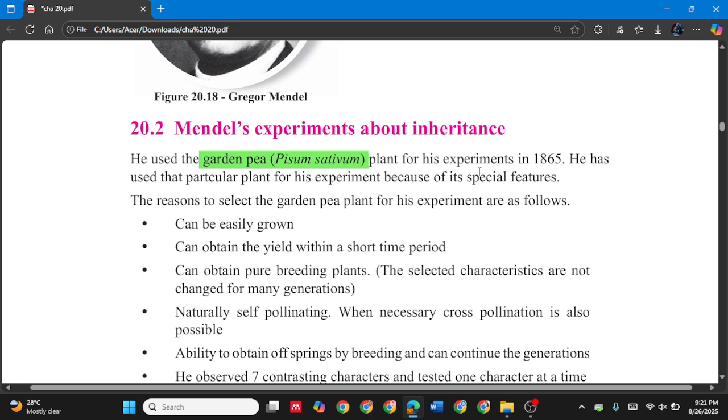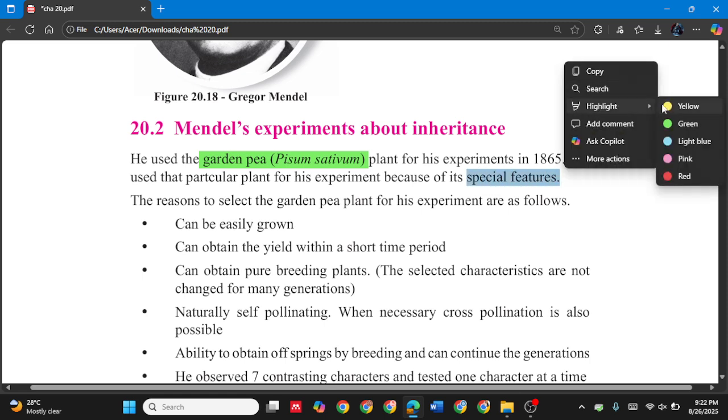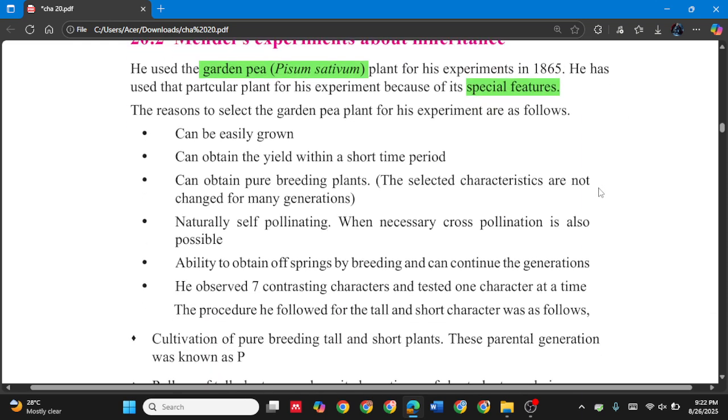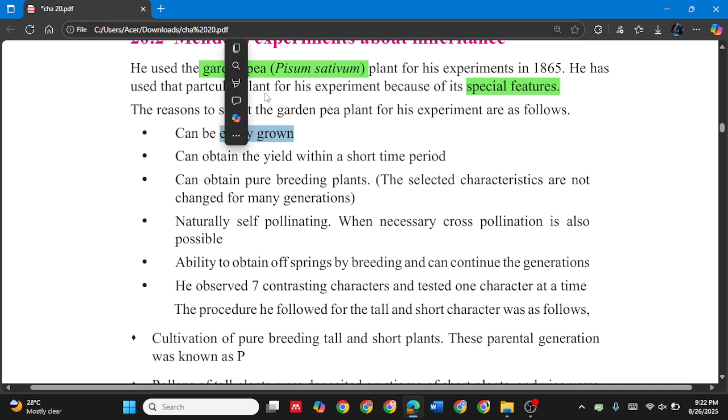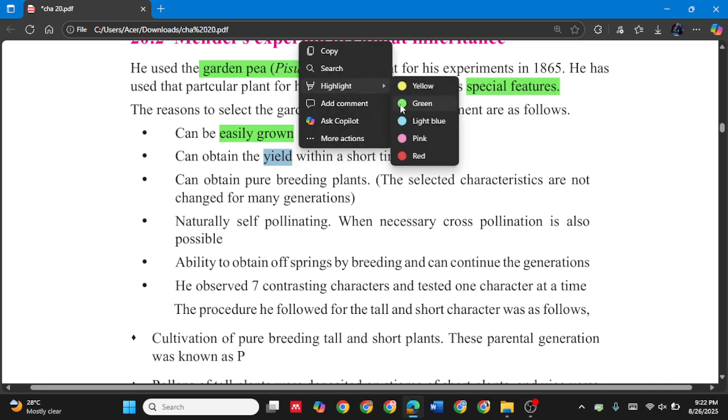Okay, he has used that particular plant for his experiment because of its special features. You should know the special features of this plant. The reasons to select the garden pea plant for his experiment are as follows. Highlight these things. Easily grown, obtain the yield within a short period of time.